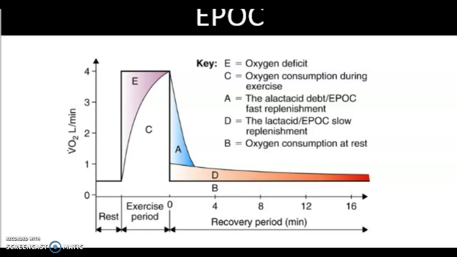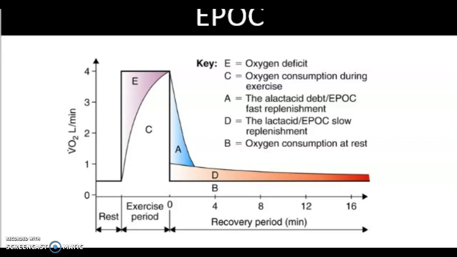Part E of the graph shows the oxygen deficit. Part C then shows the oxygen consumption, which is the amount of oxygen that the body does get to take in during exercise. Parts A and D demonstrate EPOC, as it is the oxygen consumption after exercise has stopped. Part A being the fast component, or alactacid debt, and Part D being the slow component, or lactacid. Finally, Part B refers to the resting levels of oxygen consumption.